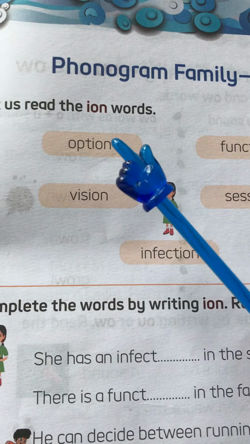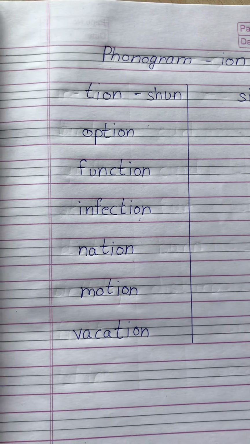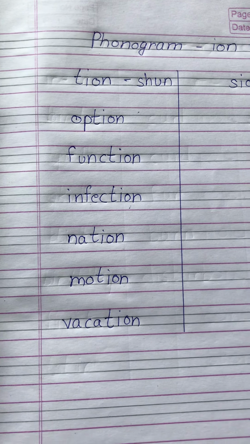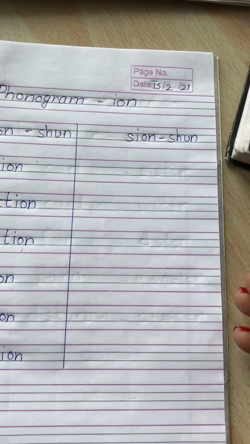Now let's write some more words. Nation. Motion. Right? And next is vacation. So, option, function, infection, nation, motion, vacation. There are some more words like question, addition, subtraction. All of them end with shun.